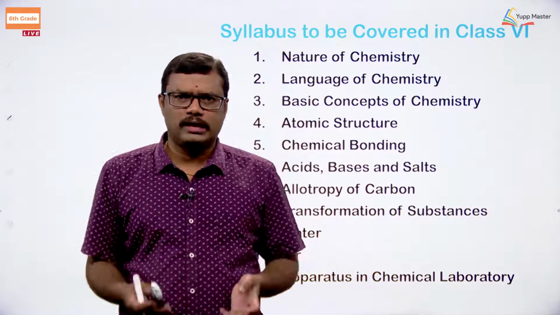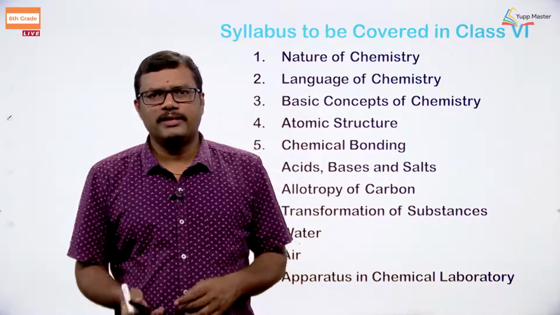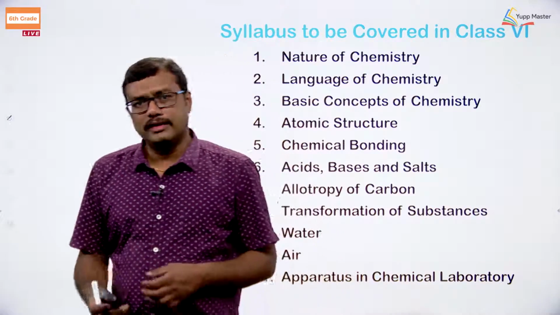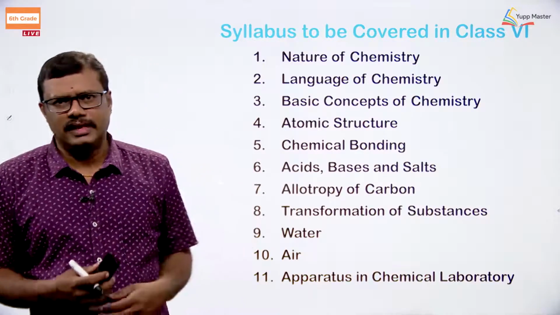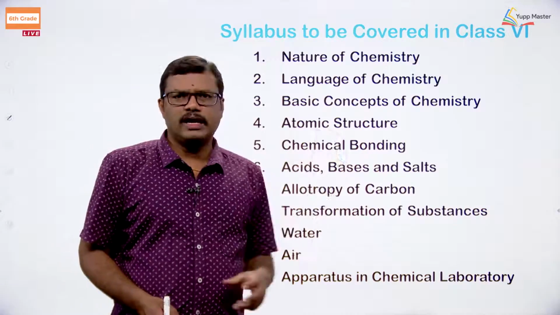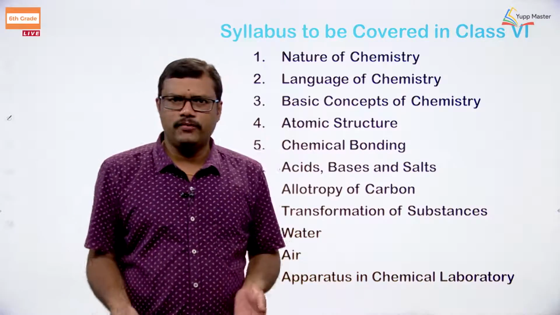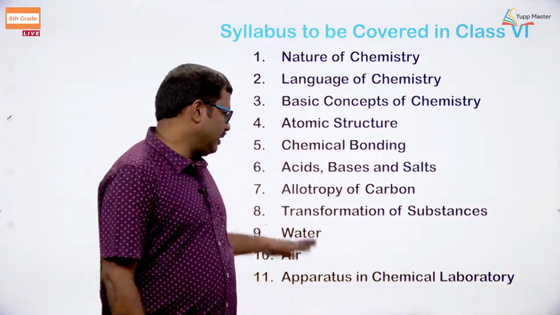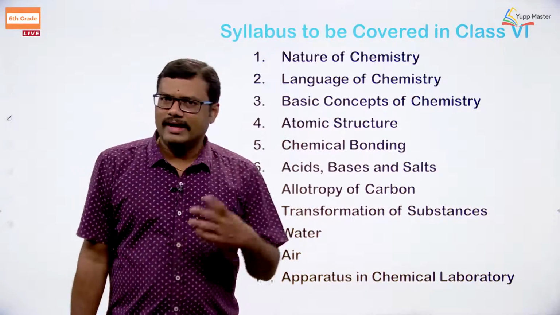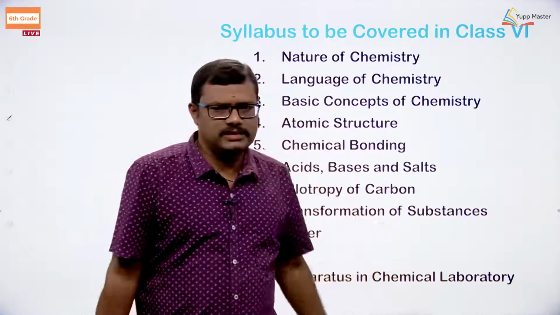Similarly, in order to cook food, to prepare some beautiful dishes, beautiful curries, what does your mother do? Your mother generally uses utensils, right? Similarly, in order to look at the chemical reactions taking place in the laboratory, how the chemical transformations occur, we require some apparatus. The different apparatus that we are going to use will all be discussed under this particular topic. In order to prepare food, we require utensils. In a similar way, in order to carry out a chemical reaction, we require some bowls. The bowls we generally call apparatus in the chemistry laboratory, or in chemical terminology. All these things we are going to discuss in this topic.